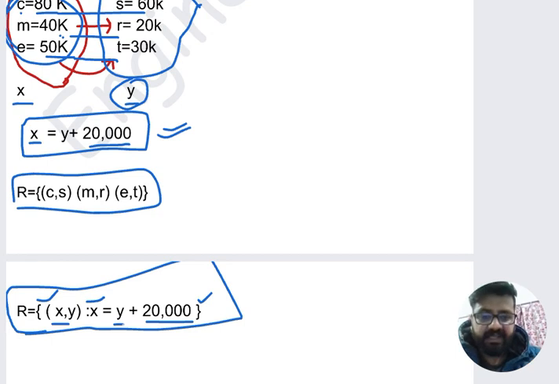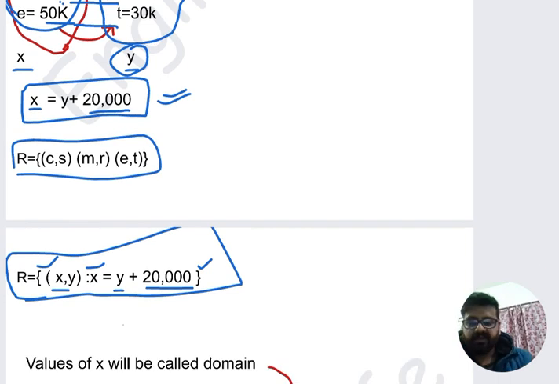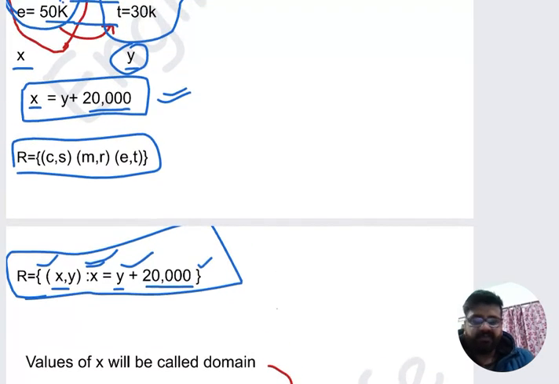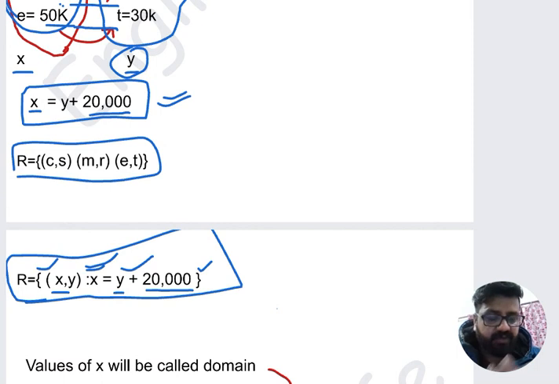We can get x by adding 20,000 to y, and as you know there will be some values of y, and we will get the values of x. And we will give some term to all values of x and all values of y, and the name will depend on the direction of the arrow.